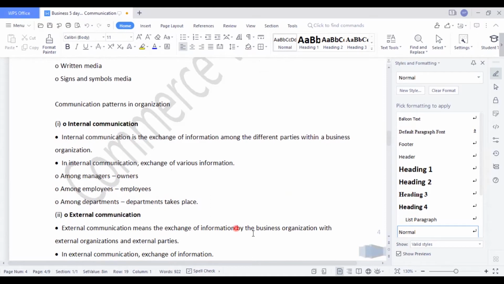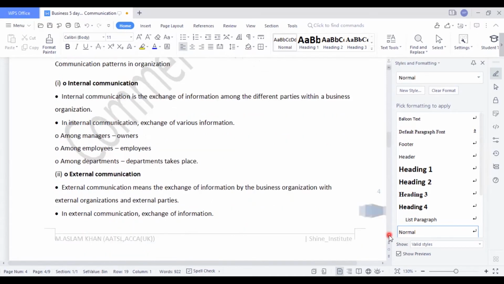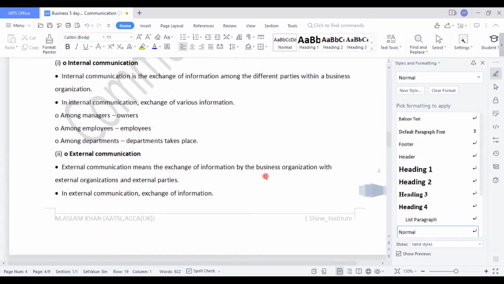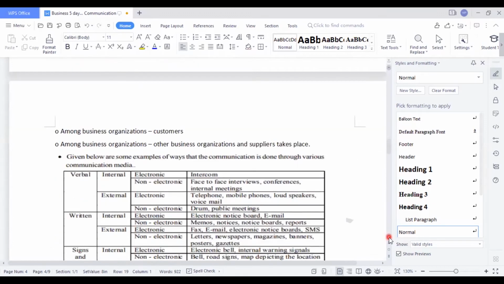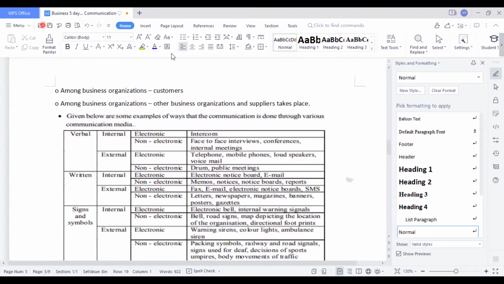But when it comes to external communication, it is outside the organization. External communication means the exchange of information by the business organization with external organizations and external parties. Most of the time organization communications are done with the customers outside the company, and also among business organizations, other business organizations and suppliers. Whoever is outside the organization when you communicate, like media, government, suppliers, customers, all of these come under communicating outside the organization. Then they have given some examples.